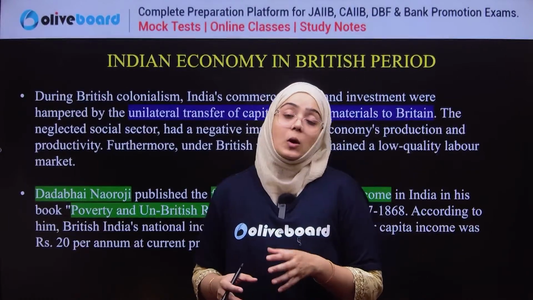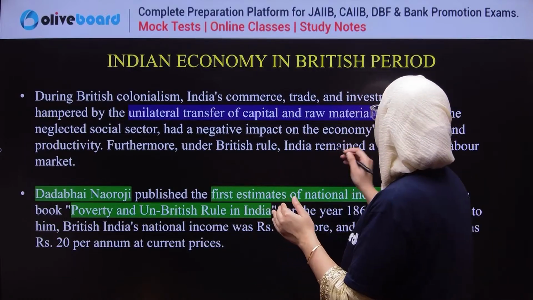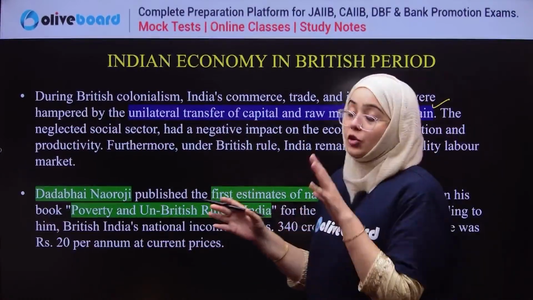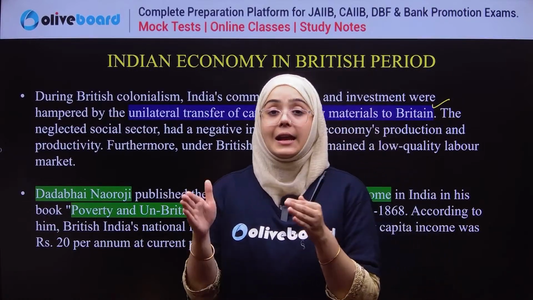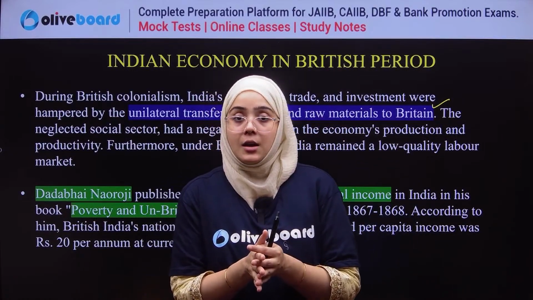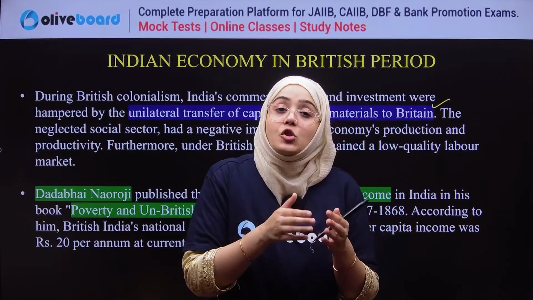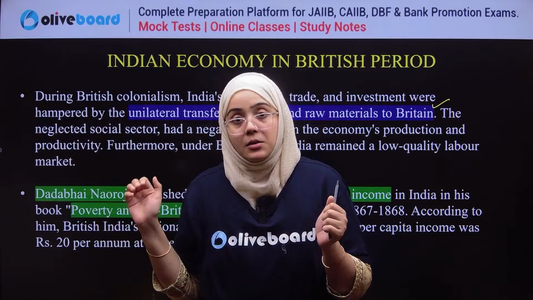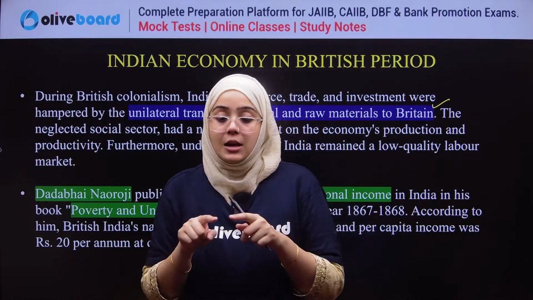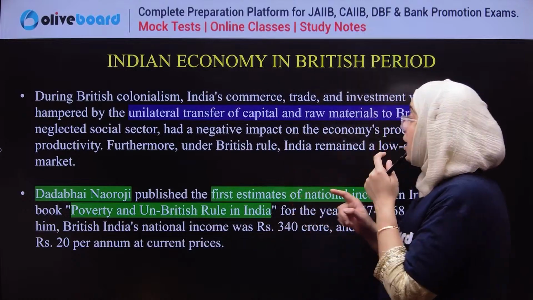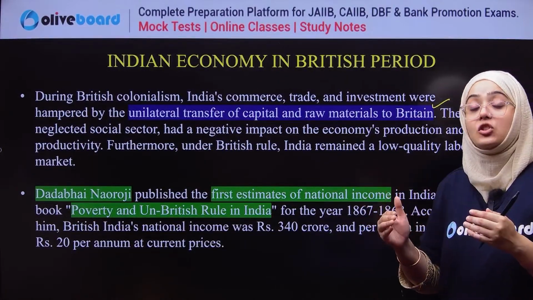When we talk about the colonial period of the Indian economy, there was a unilateral transfer of capital and raw materials to Britain. So what did the Britishers actually do? The Britishers just made India the hub of raw material. They supplied the raw material from here and transferred it to Britain. They utilized all the raw material and capital, and they just transferred it